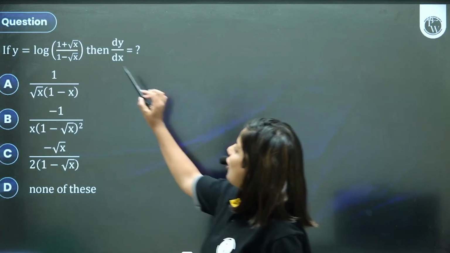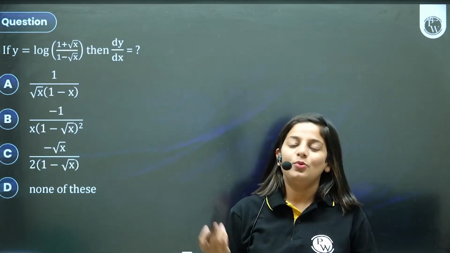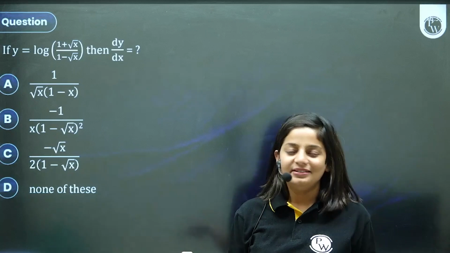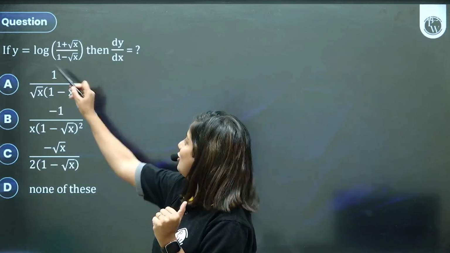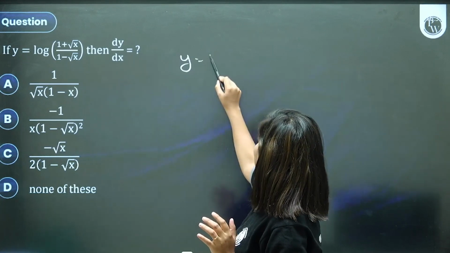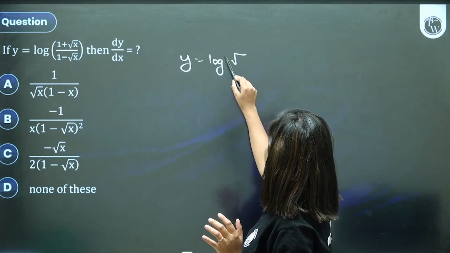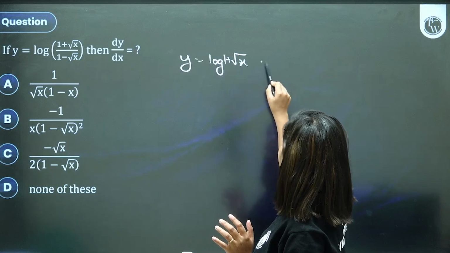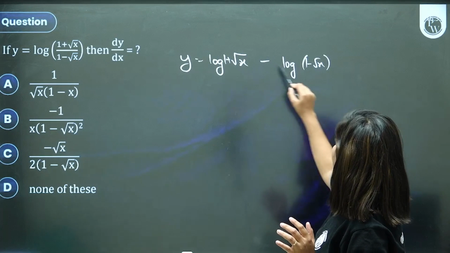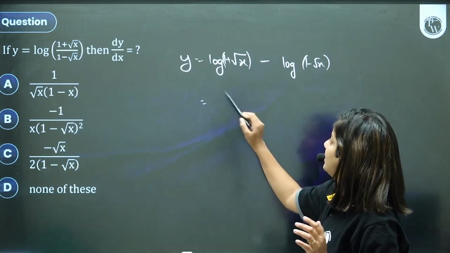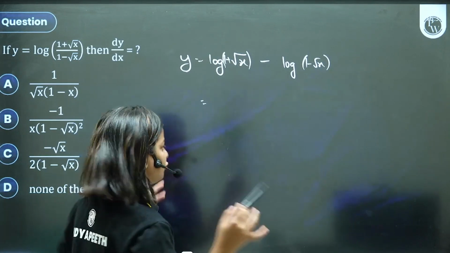y is equal to log of something, dy by dx will be what? Again, it's log. I love log, because log simplifies. Log of a by b is log a minus log b. So log of 1 plus root x minus log of 1 minus root x, using the division property. And now it's good to differentiate. Just differentiate both the sides.